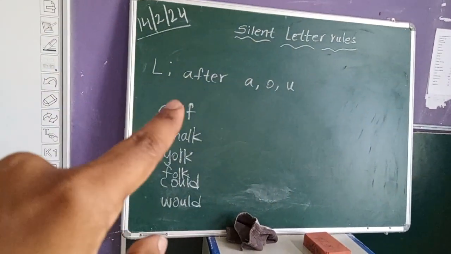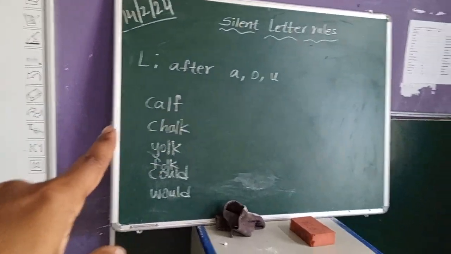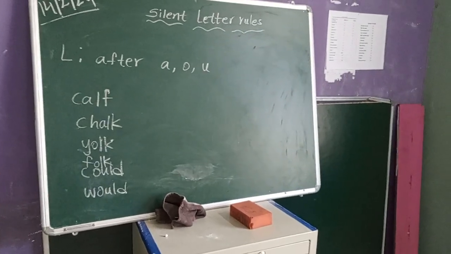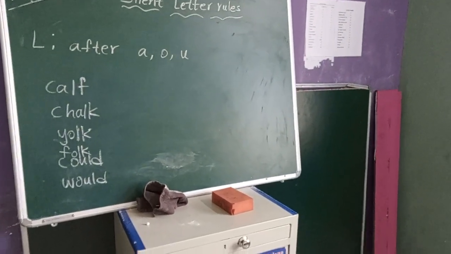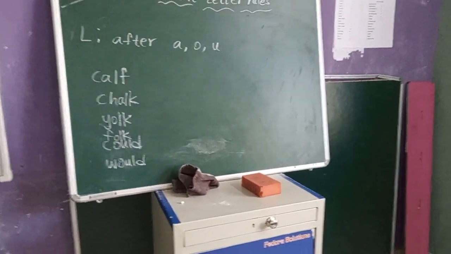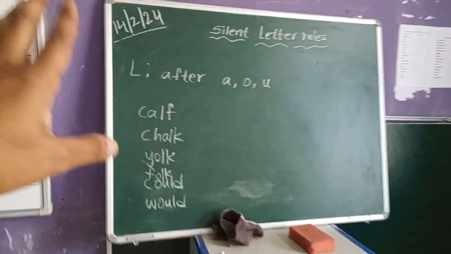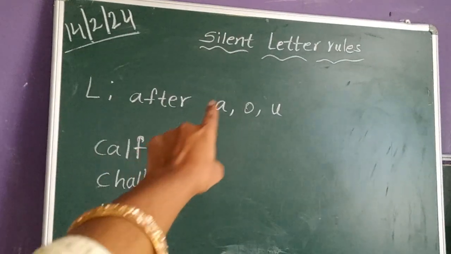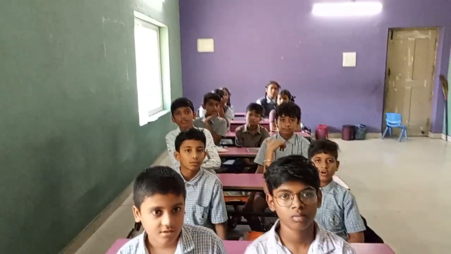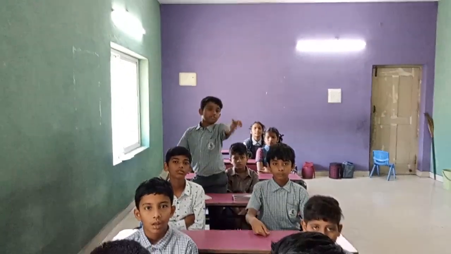Okay, so in the first two words, L is coming after the letter A. In next two words, L is coming after the letter O. Yoke, folk. Okay. In next two words, L is coming after the letter U. Would, could, should. So L is silent when it comes after the letter A, O and U. Not only these. Walk, chalk, talk, calm.